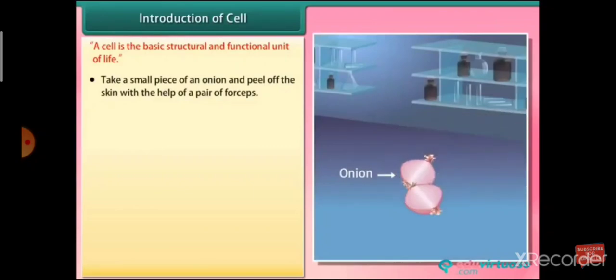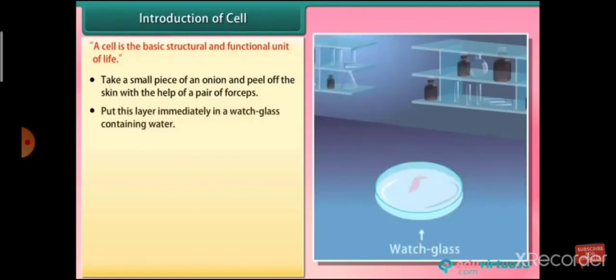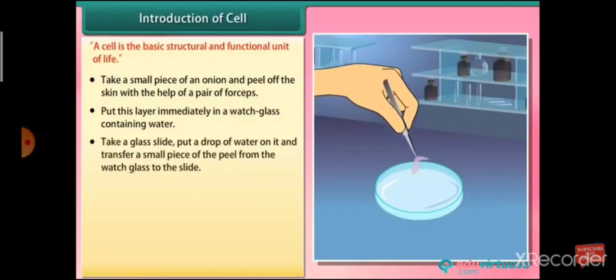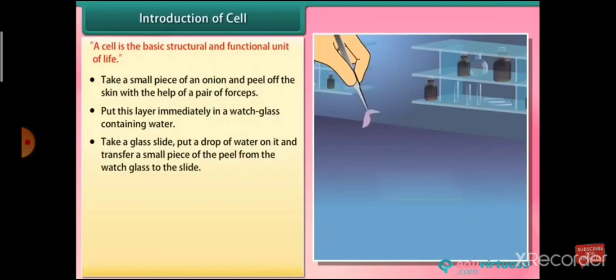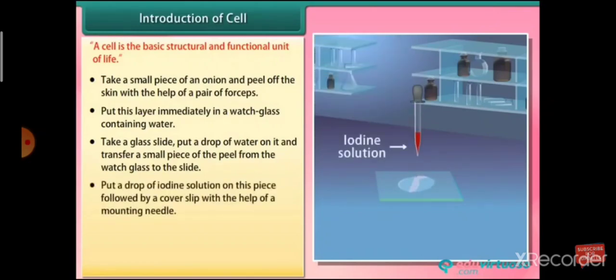Take a small piece of onion and peel off the skin with the help of a pair of forceps. Put this layer immediately in a watch glass containing water. Take a glass slide, put a drop of water on it and transfer a small piece of peel from the watch glass to the slide.